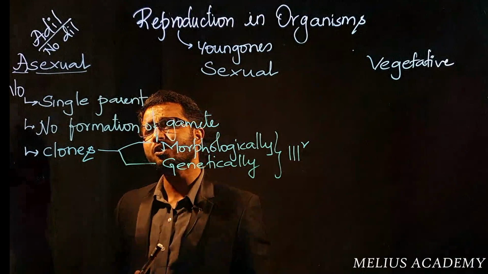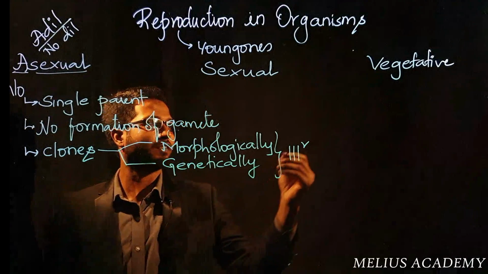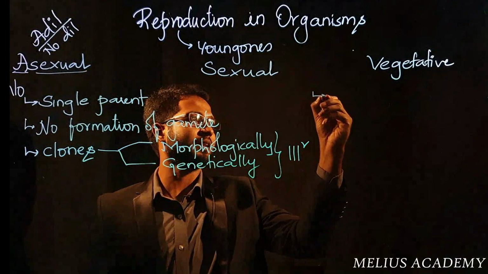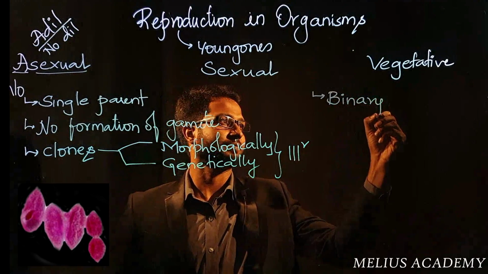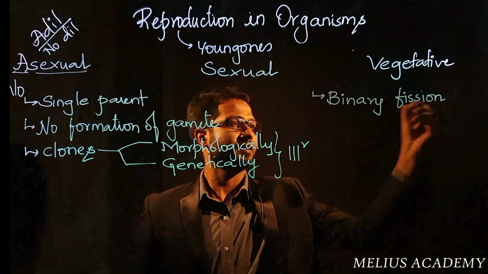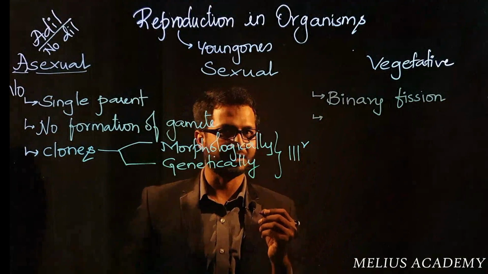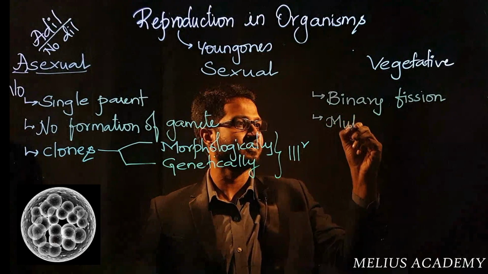Now, let us talk about different types of asexual reproduction. We have the following types. Number 1 is binary fission. In the textbook in recent years, from the past 2 years, we see a topic being added called multiple fission.